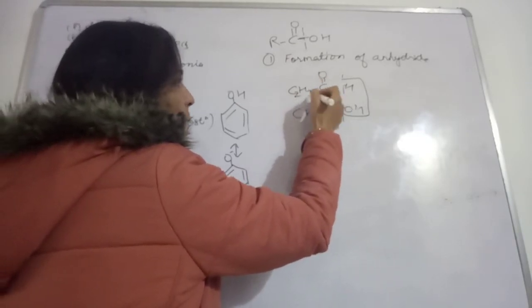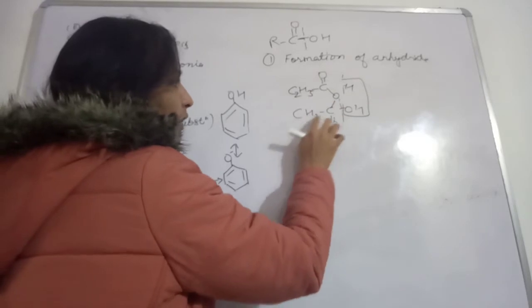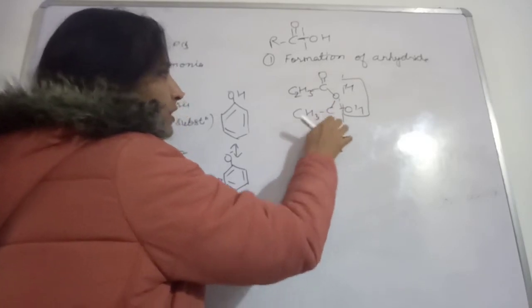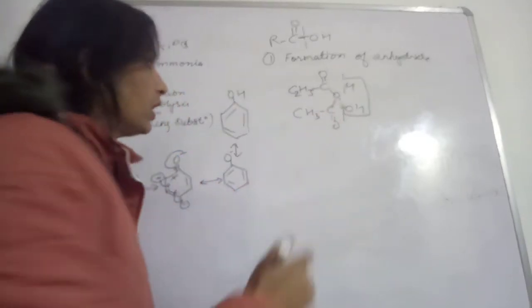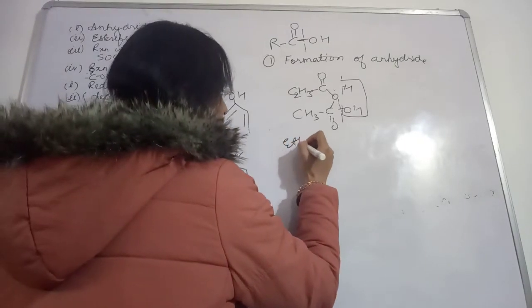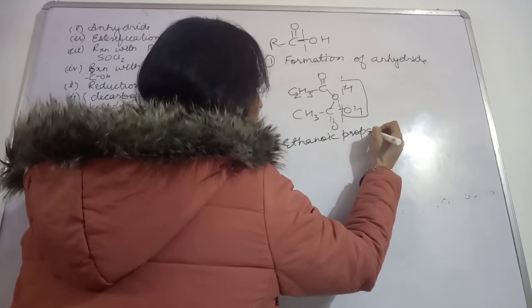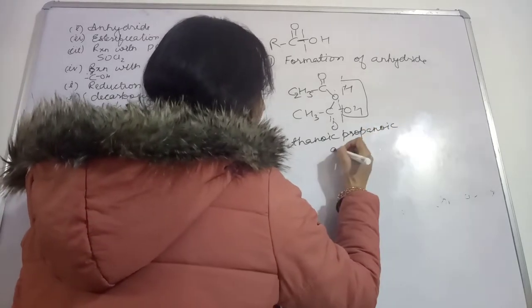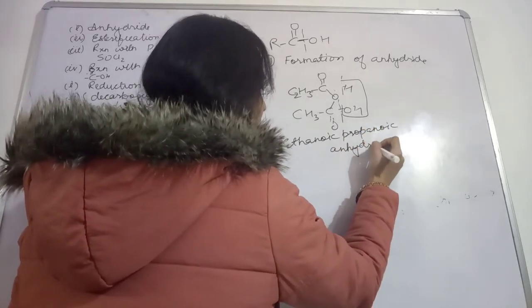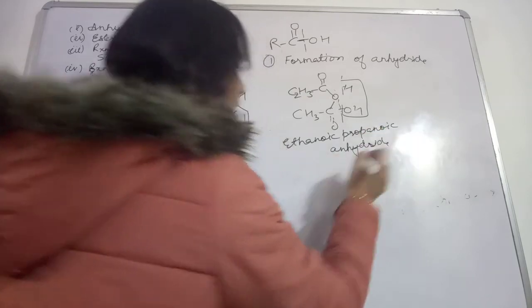This is propanoic, and two carbons are present here, so ethanoic. So the name will be ethanoic propanoic anhydride. Like this you can name them.